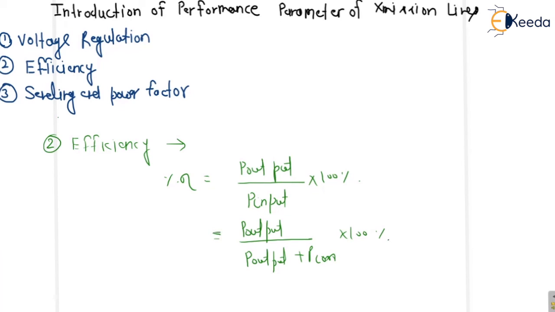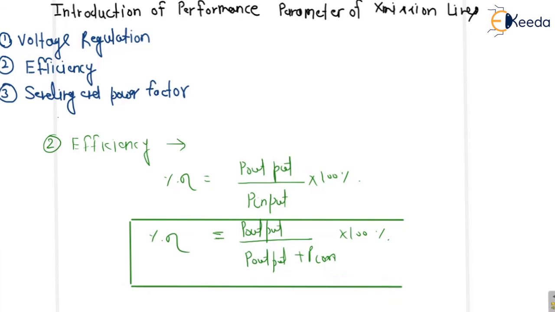So this will be the percentage eta, efficiency in percent. Any transmission line efficiency should be very high, because we want the loss to be minimum, so that the power we obtain at the output is maximum. So this is all about efficiency.